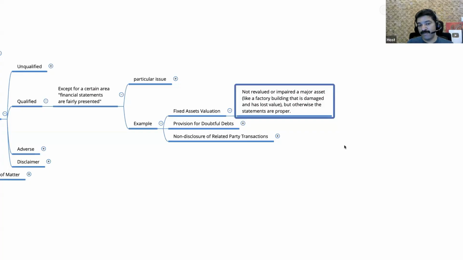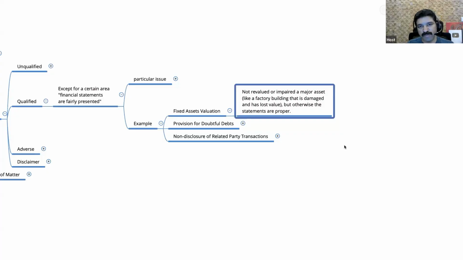But if this company is not taking any stand to reveal this to the readers of the financial statement, that is, if in the current year financial statement also they are going to maintain the value of the building at the same 10 crore, then that's where the auditor is going to have an objection. Because now the value of the building is not 10 crore because it is fully destroyed.